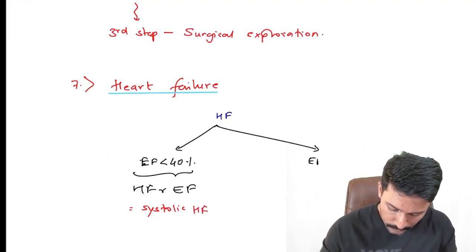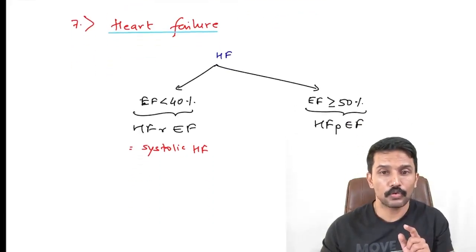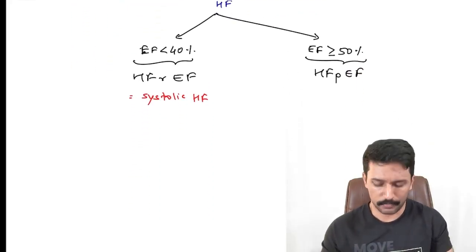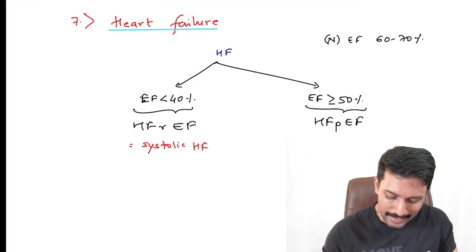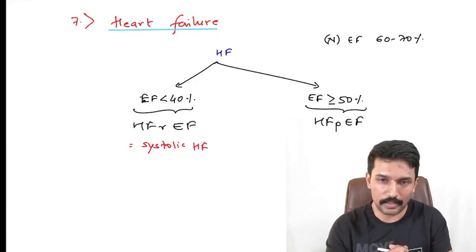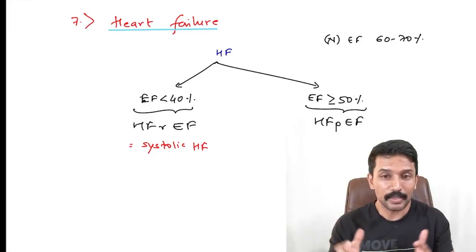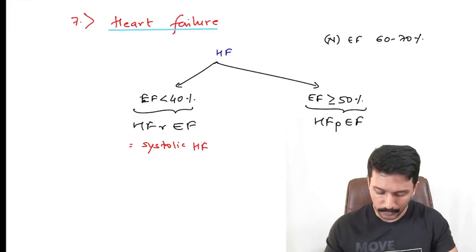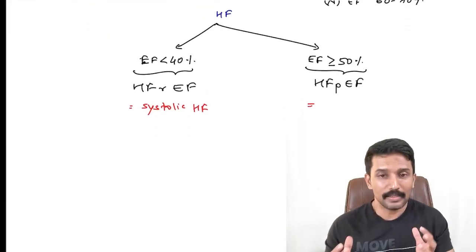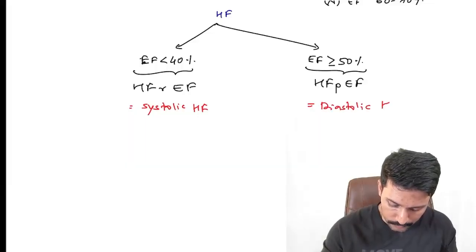And if EF is more than or equal to 50%, we call it heart failure with preserved ejection fraction. Some books also call it heart failure with normal ejection fraction. You know that normal ejection fraction is 60 to 70%, and it depends on the force of contraction of the ventricle. It can increase in physiological states, like exercise, when sympathetic nervous system activation increases the force of contraction and EF increases. That's how we get more cardiac output during physical activity. Here the problem is not in ejection, the problem is in filling. So we call this diastolic heart failure.